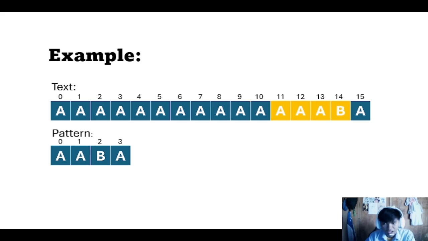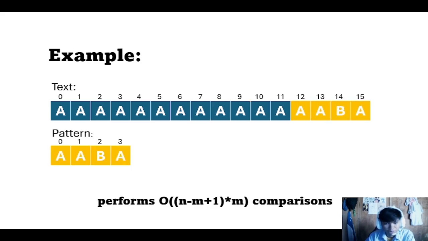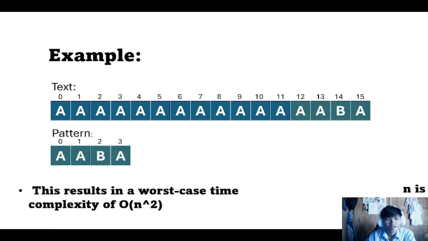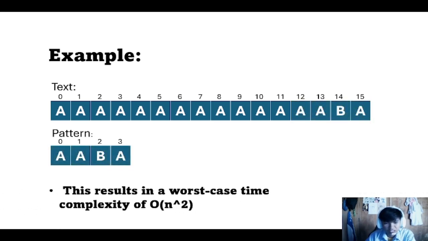So that's the pattern, like this. Okay? Then this results in a worst case time complexity of big O(n). So that's it.